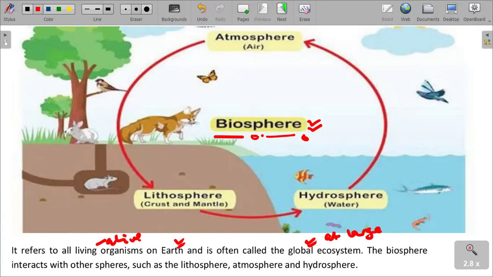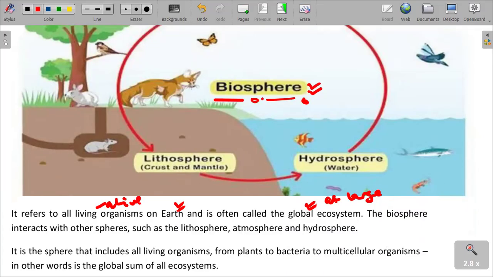As you can see here, the biosphere interacts with other spheres. It interacts, which means it is connected with other spheres, such as the lithosphere, the atmosphere, and the hydrosphere.